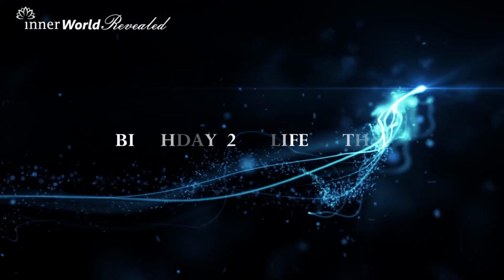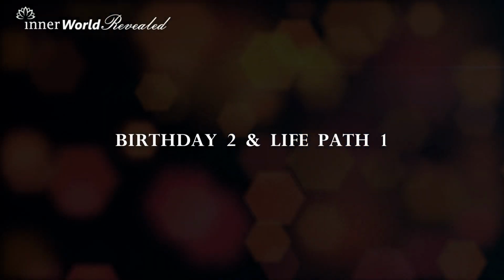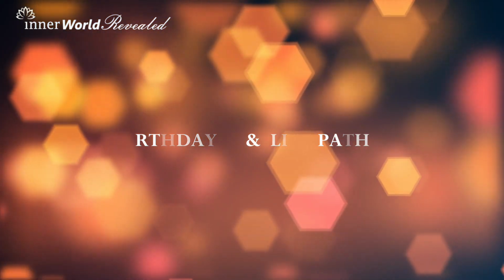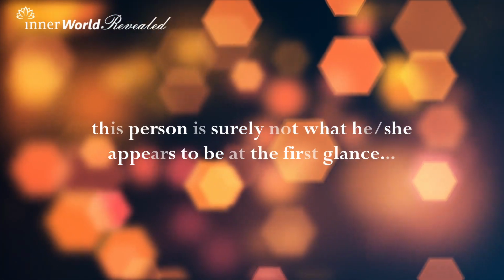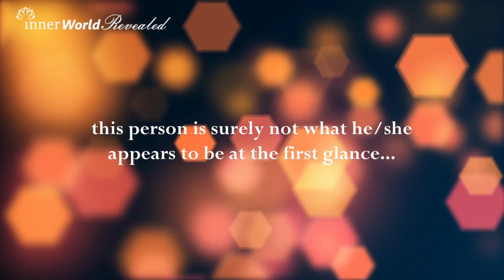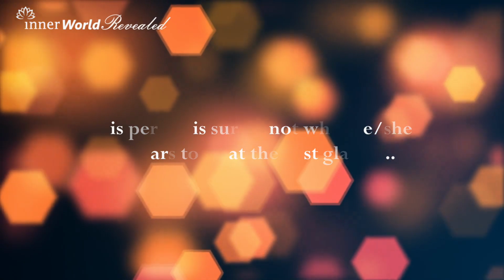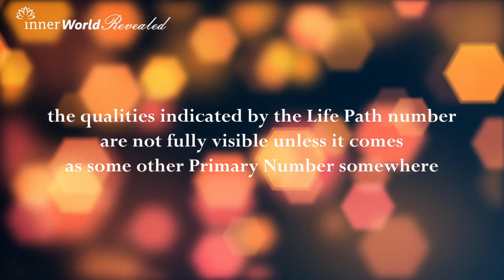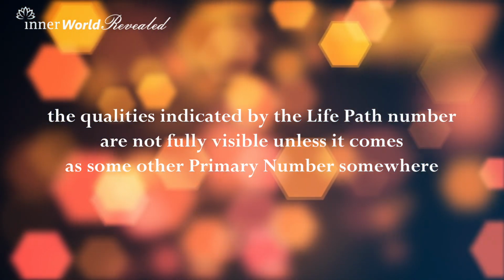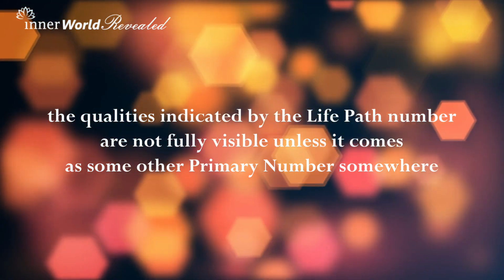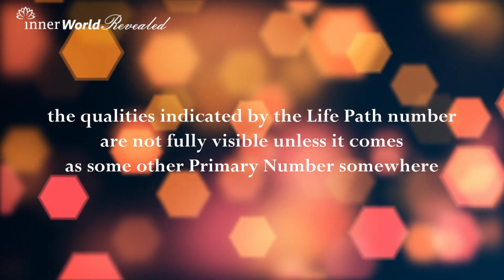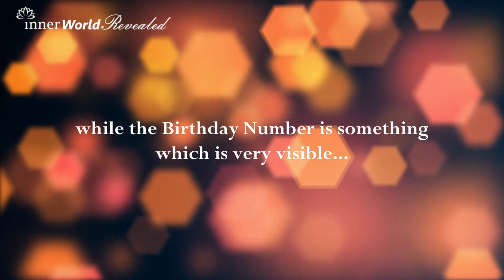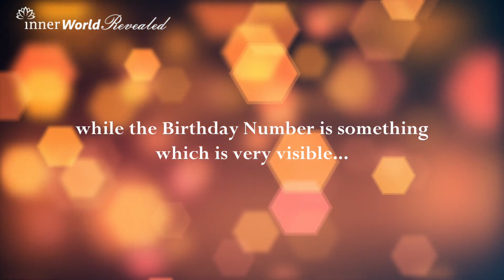Now let us come to the second combination, which is the combination of the birthday 2 and the life path 1. When you see this combination of the birthday 2 with the life path 1, you must know for sure that this person is surely not what he or she appears to be at first glance. The life path number is something which is not fully visible from the outside unless it also comes as a personality number, or the attitude number or the birthday number. It is a bit hidden, while the birthday number represents the visible qualities.